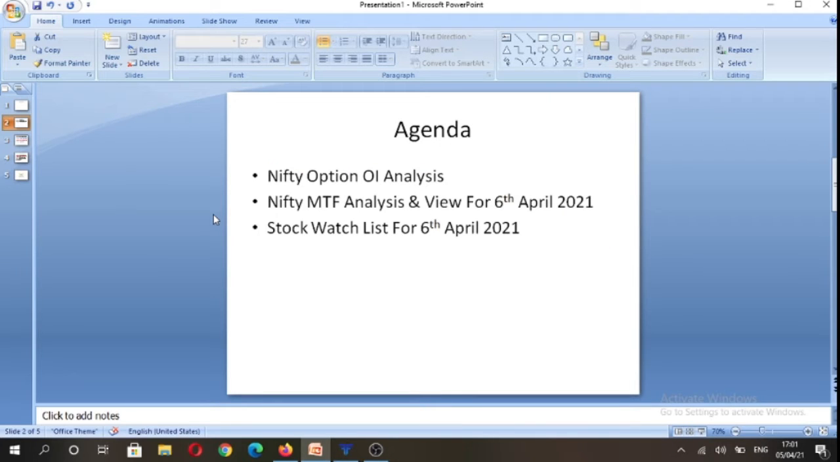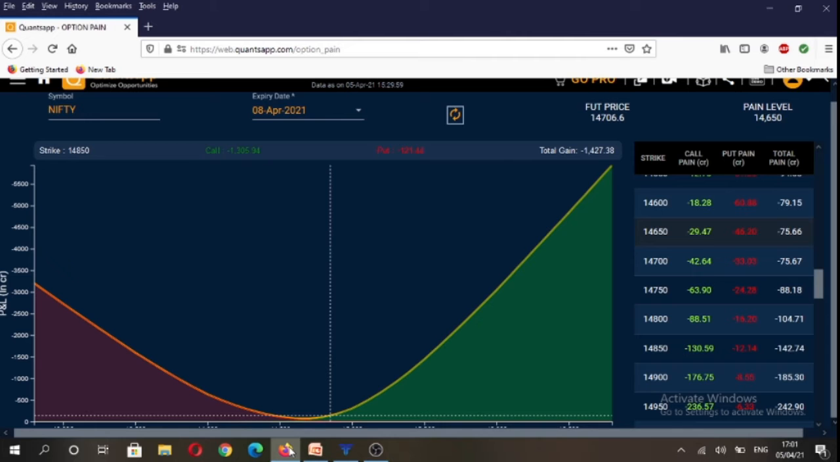The purpose for making this video is to analyze Nifty options open interest data. We would be analyzing Nifty on multiple time frames, and we would be framing a view for tomorrow, that is 6th April. Apart from the index, we would be discussing our stock watch list. So let's start by analyzing Nifty options open interest data.